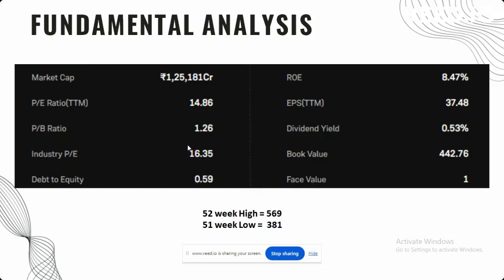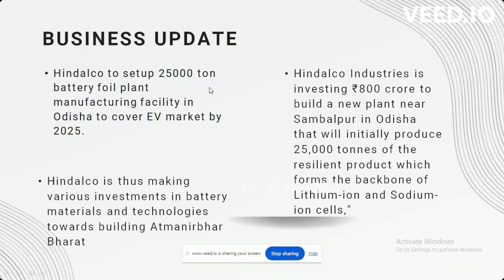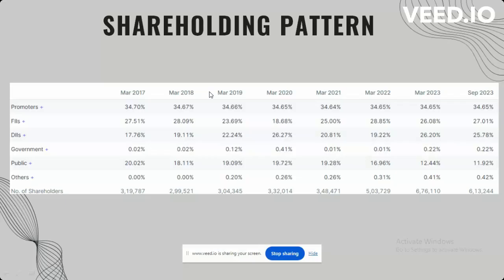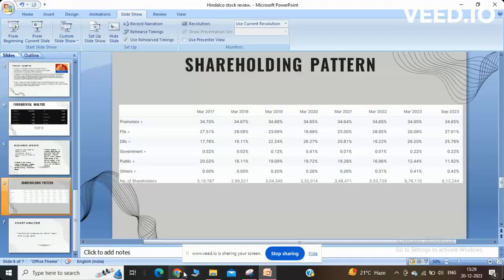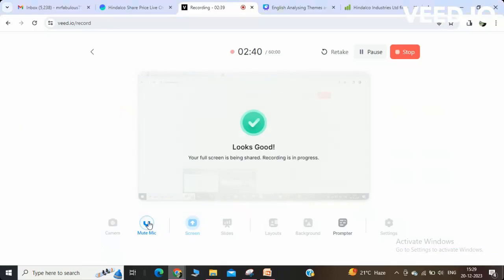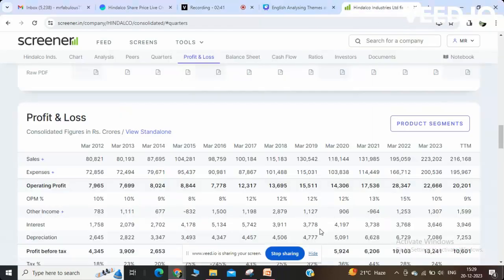Next, we have the business update, the shareholding pattern, and the technical analysis. So let us come to the screener website for a better view of the fundamental analysis.